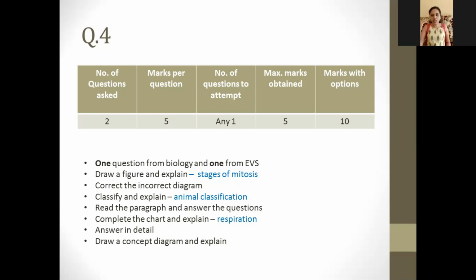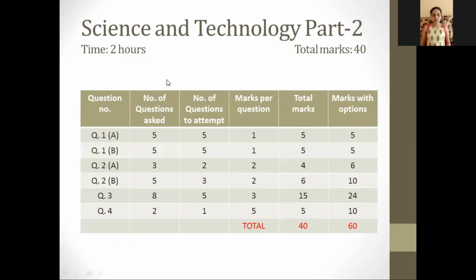But there may be sub questions, and you all have to answer accordingly. They can also tell you to draw concept diagrams and explain. So maybe a paragraph might be given, and they will tell you to draw a flowchart from that paragraph and explain the flowchart, something like that.